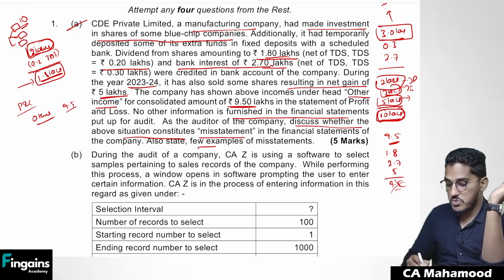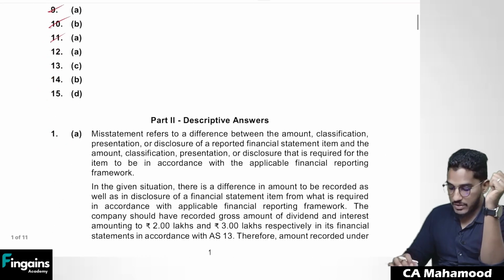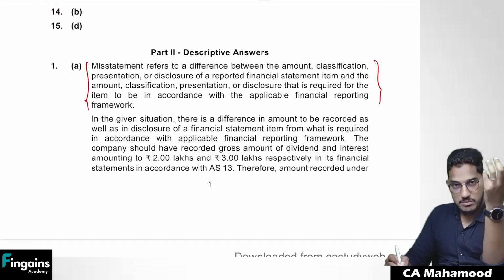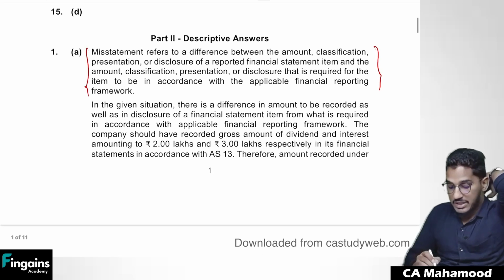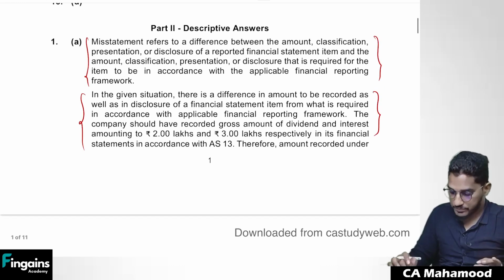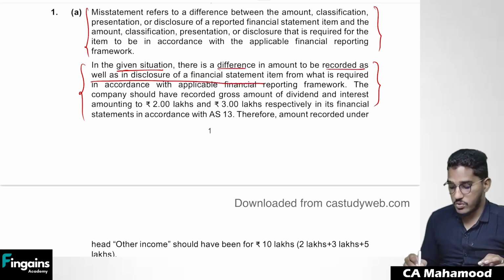And also state a few examples of misstatements. So here you have to write what is the meaning of the term misstatement. We have discussed the meaning of the term misstatement in our fundamentals chapter itself. So you have to write the meaning of misstatement, then elaborate that in the given situation there is a misstatement. If you see here, they have elaborated the answer. In the given situation, there is a difference in the amount to be recorded as well as disclosure in the financial statement item from what is required in accordance with the applicable financial reporting framework.